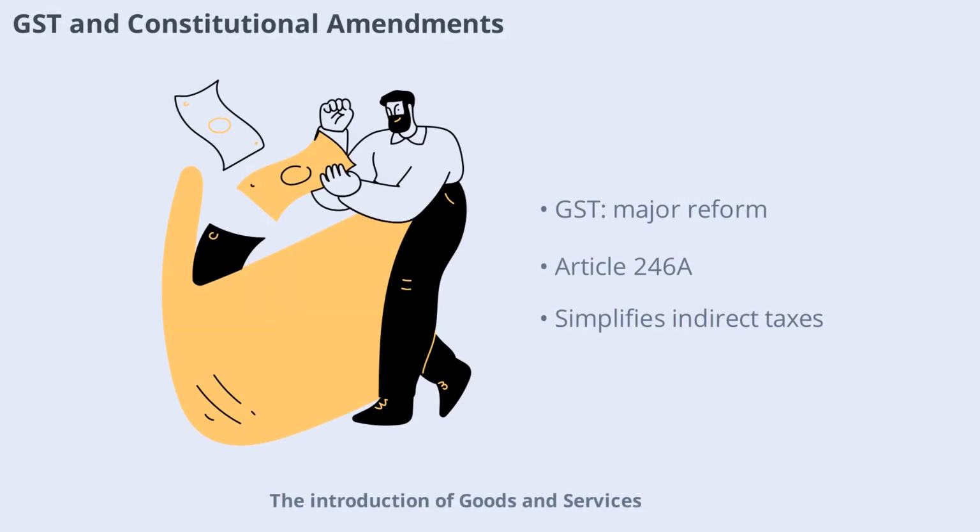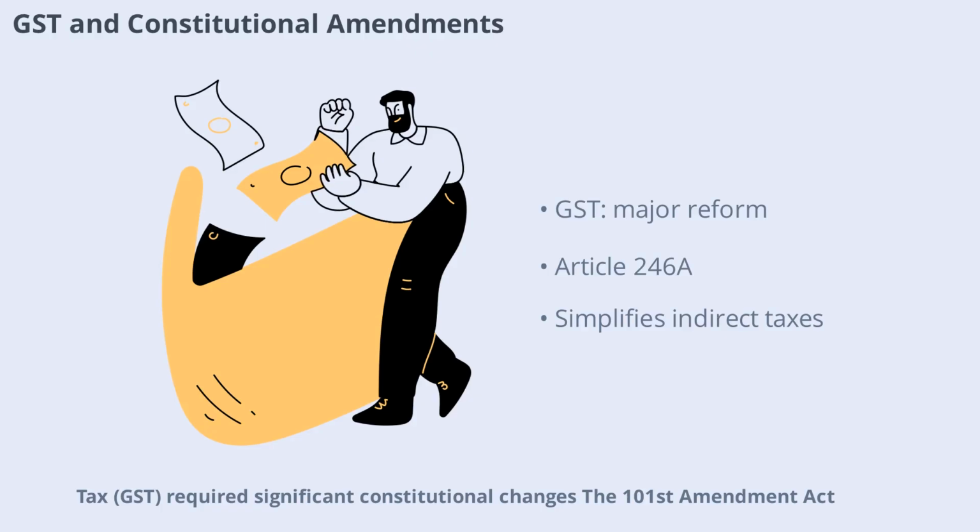Introduction of Goods and Services Tax, GST, required significant constitutional changes. The 101st Amendment Act, 2017 inserted Article 246A, giving Parliament exclusive power to legislate on GST for interstate trade. This reform streamlined the tax system, making it more efficient and reducing the complexity of multiple indirect taxes.